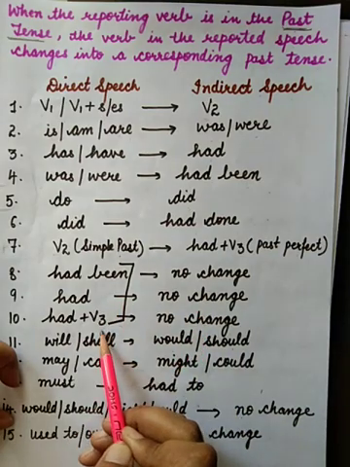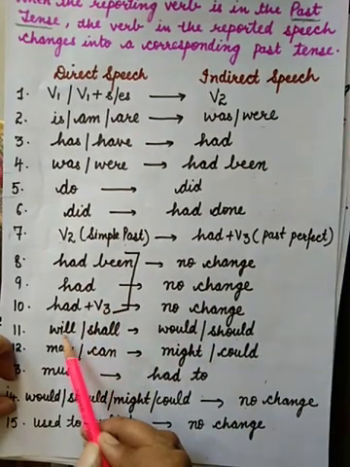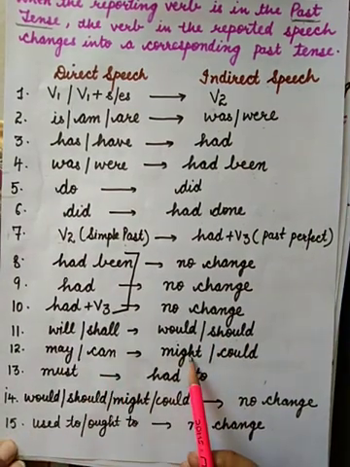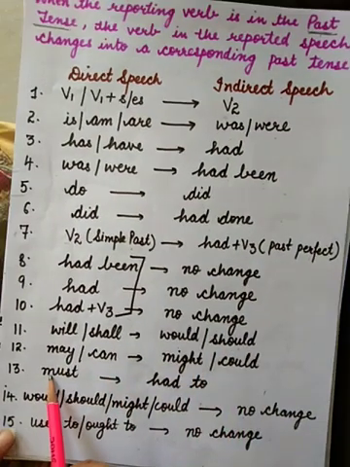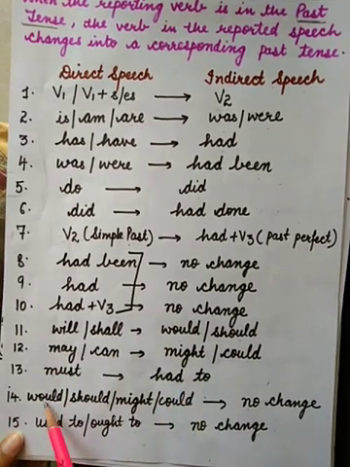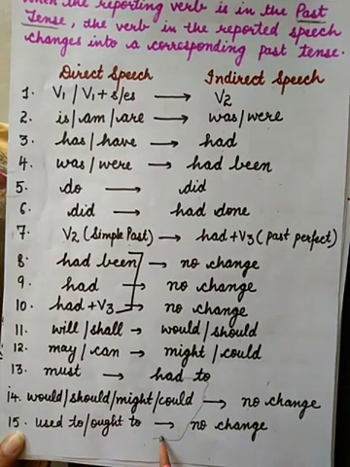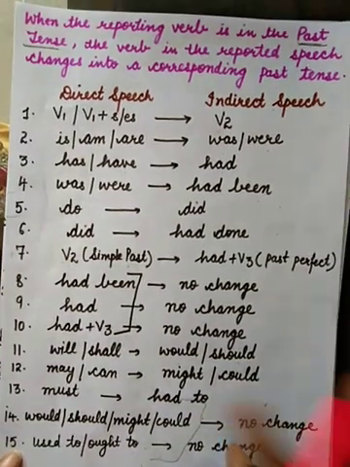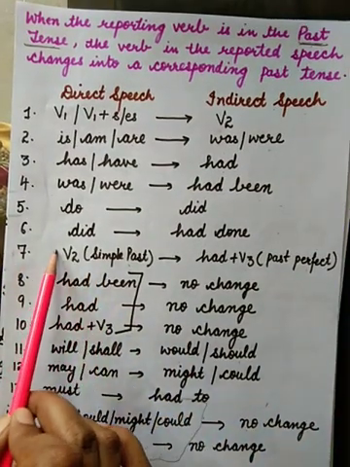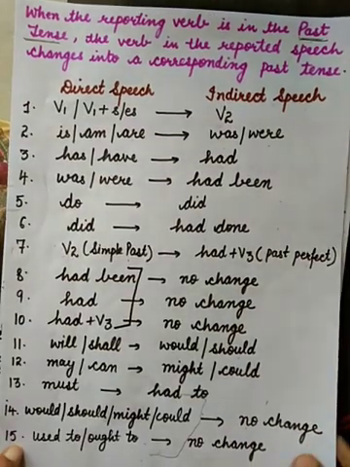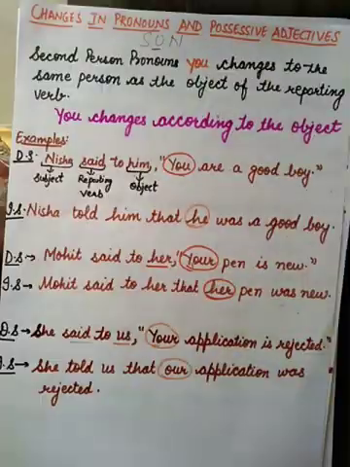It will remain the same in the statement. Will, shall will change into would, should. May or can will change into might or could. Must will change into had to. Would, should, might, could, used to, ought to, no change in all these. They will remain the same. So again, I'm telling you, you have to learn it. I'll send you the list and you have to write it in your notebooks and learn it.